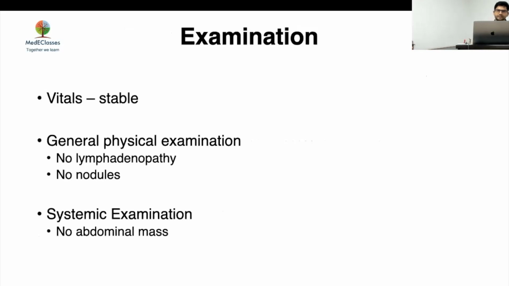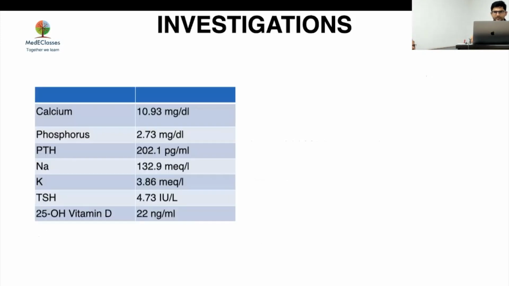So on examination, vitals were stable, no lymphadenopathy for any tumor or carcinoma, no thyroid nodule, no abdominal mass. So these were the initial investigations. Her calcium was slightly higher, around 10.93. Phosphorus was low at 2.73. PTH was 202. TSH, etc. were normal, and vitamin D was also in the normal range.